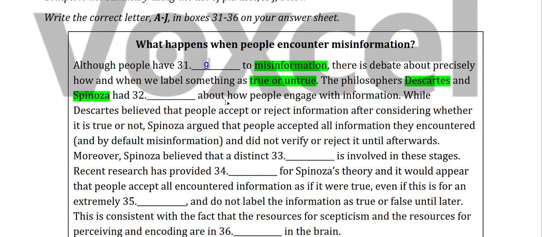Sorry about that, I will correct it. So we will write G here. Okay, moving forward, the philosopher Descartes and Spinoza had dash about how people engage with information. So we need to find what they had.